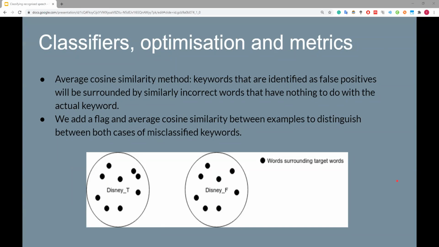So what we do is we add a flag to specific keywords, train an embedding for it, and find the average cosine similarity between both examples. Basically, we are trying to identify if the word Disney was mentioned in an Afrikaans sentence, because it will surround itself with similar sounding Afrikaans words, or in English, where it will surround itself with the correct English words, just by comparing the cosine similarity and training in an unsupervised or semi-supervised fashion.